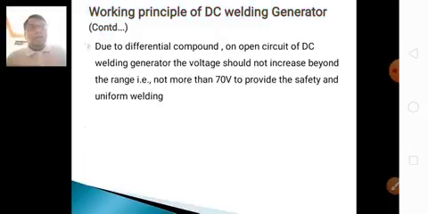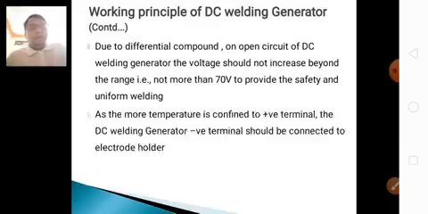Due to the differential compound on open circuit of the DC welding generator, the voltage should not increase beyond the range, that is, not more than 70 volts. We have already studied that arc voltage should be in the range of 40 to 70 volts only, so that the voltage is up to 70 volts to provide safety and uniform welding. If the voltage is higher, it damages the generator. Up to 70 volts is enough for providing arc voltage.